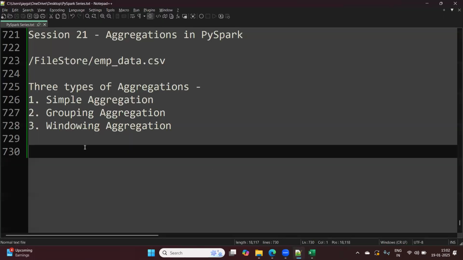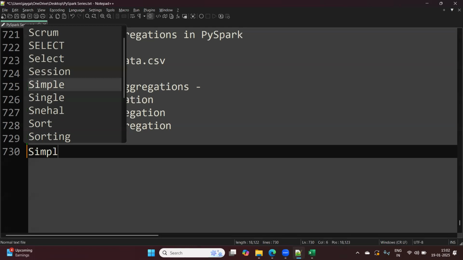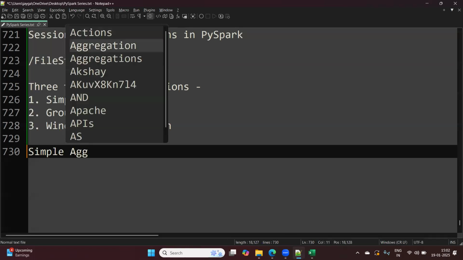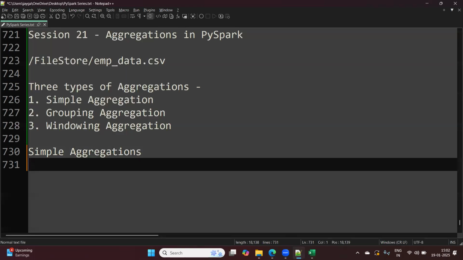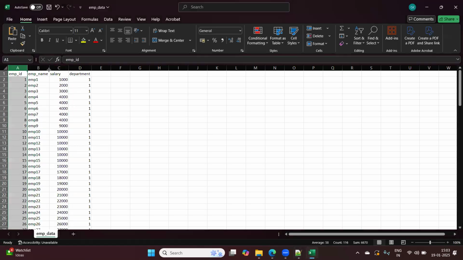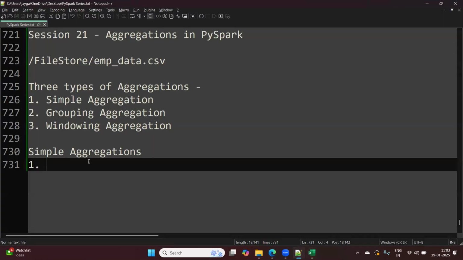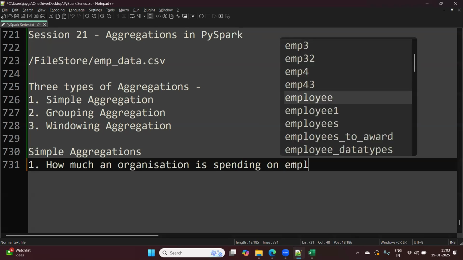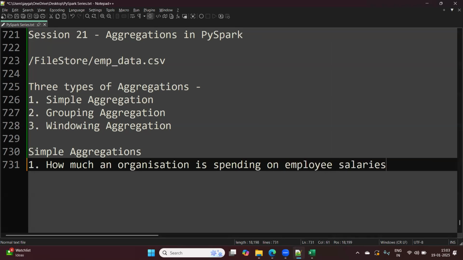Let's start with simple aggregations. Let's say the first problem statement: this is data of an organization, and they want to find how much they are spending on employee salary.